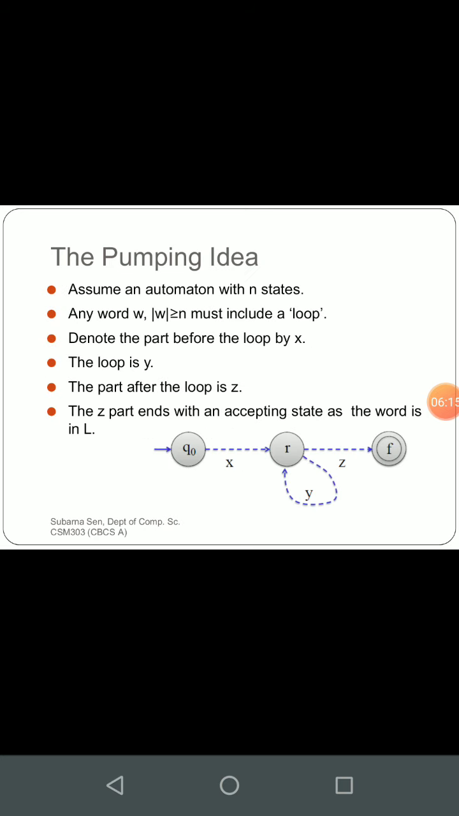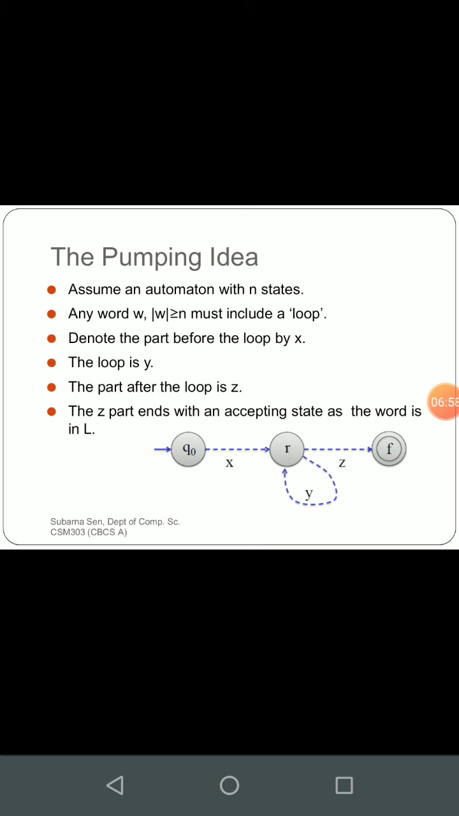Now see the representation. How will we represent it? Assume an automaton with n states. We are not saying finite, because it is left to us to prove whether it is regular or not regular. In this case, we will come to the conclusion that it is not regular, but it will never guarantee that a language is regular. You can eliminate a few languages as not regular, but you cannot guarantee that a language is regular. Now any word w with length greater than or equal to n must include a loop. As we visit one example, the concept will be much clearer to you all.